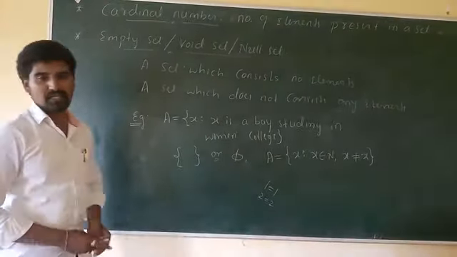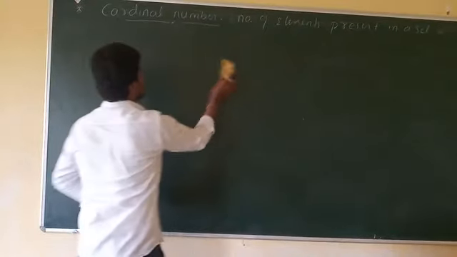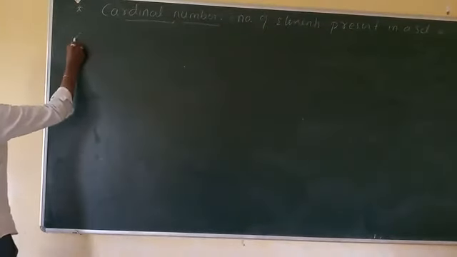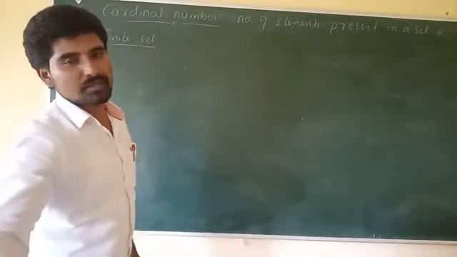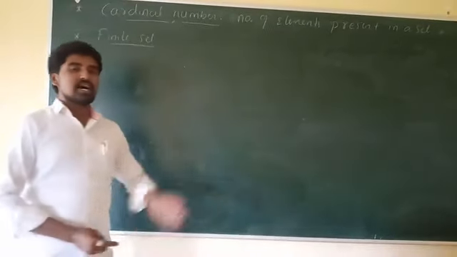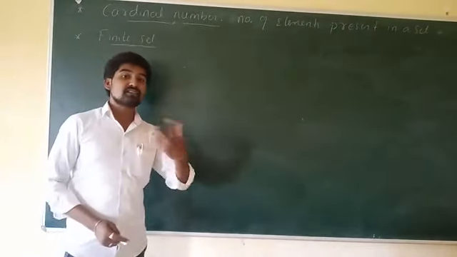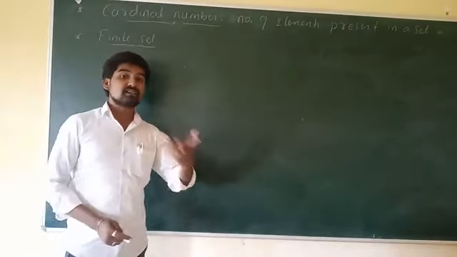Next is the finite set. Next one is what? Finite set. In Kannada we say parimita gana. So a finite set is a set which consists of a countable number of elements.